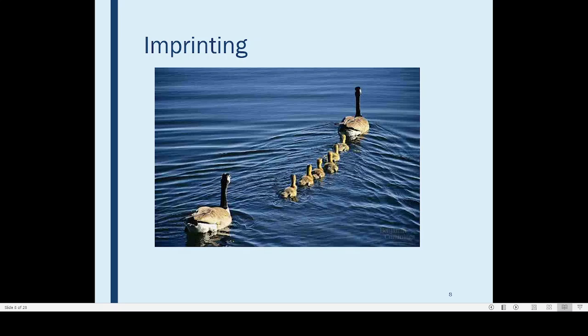Instead of following their mother, who was absent, they are following the scientist throughout their life. So this phenomenon is known by the name imprinting.